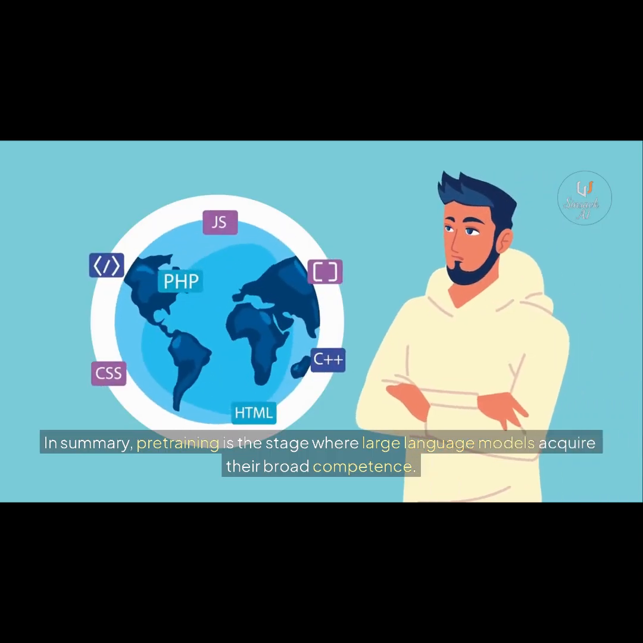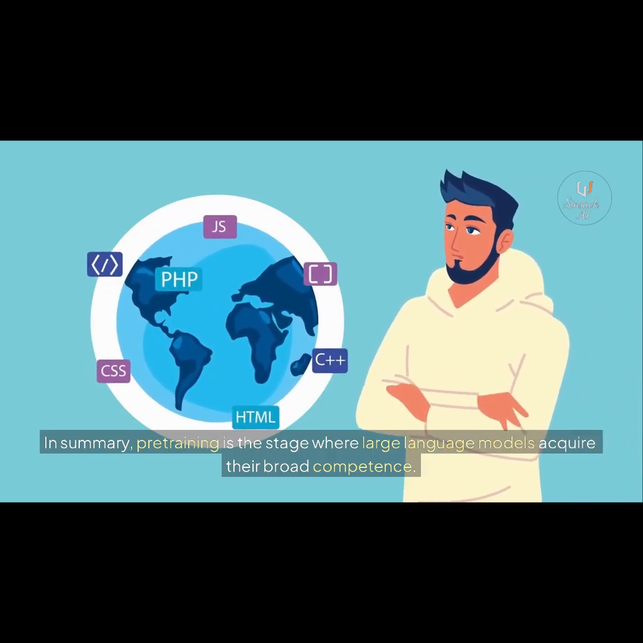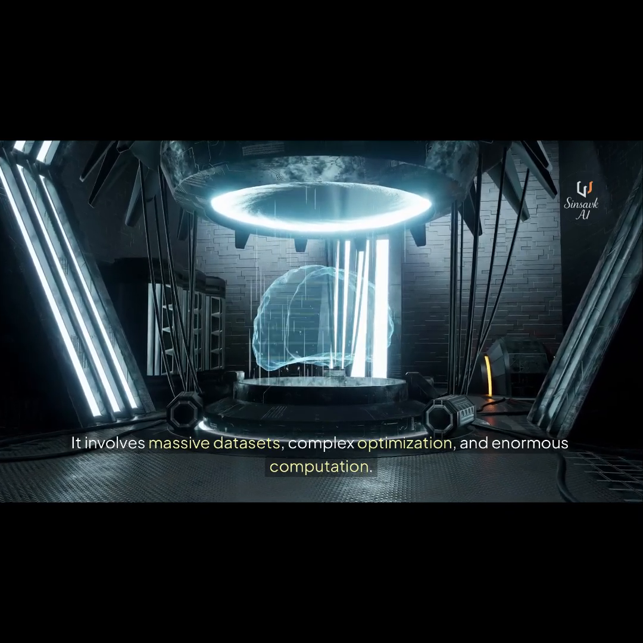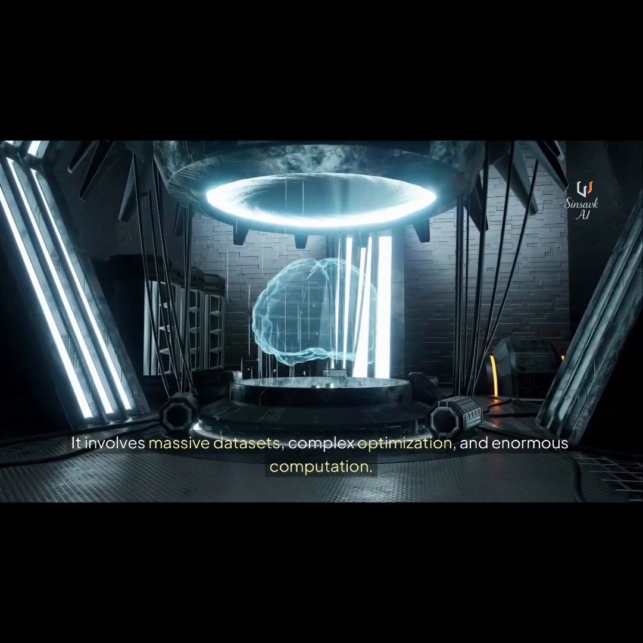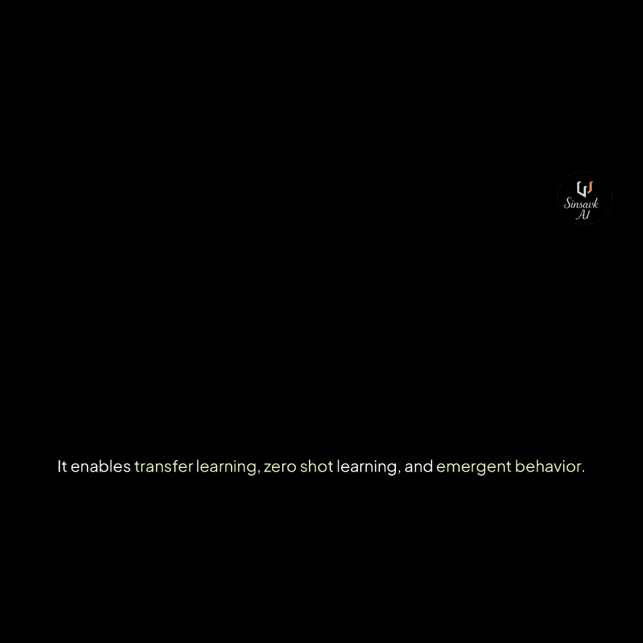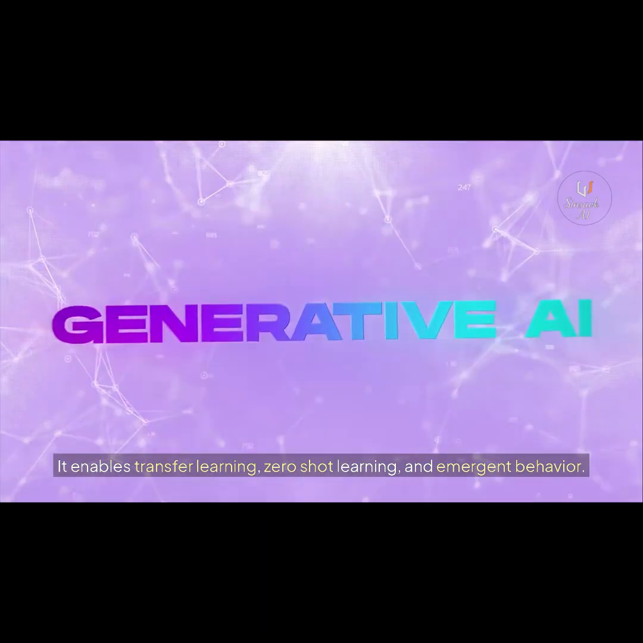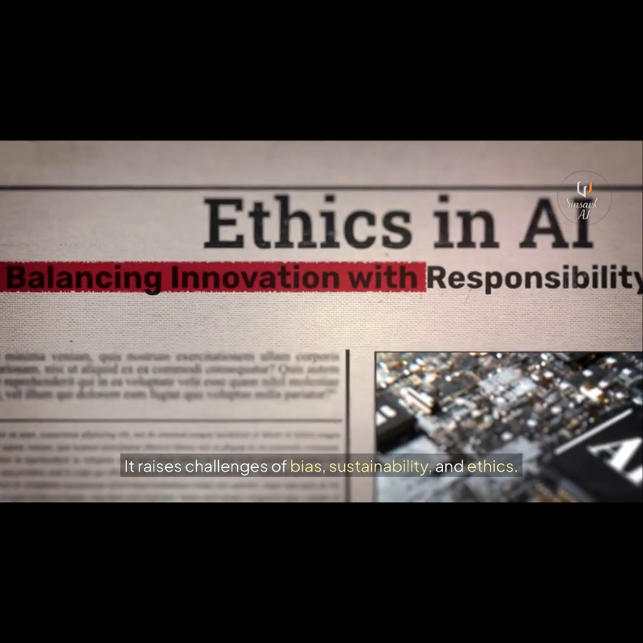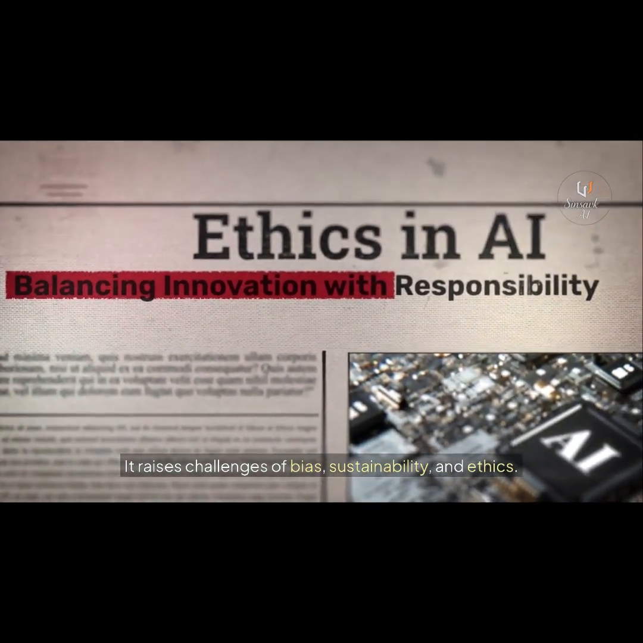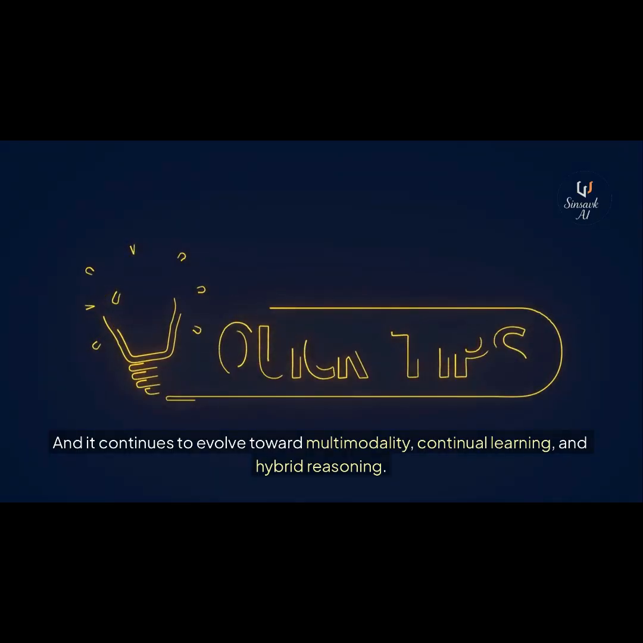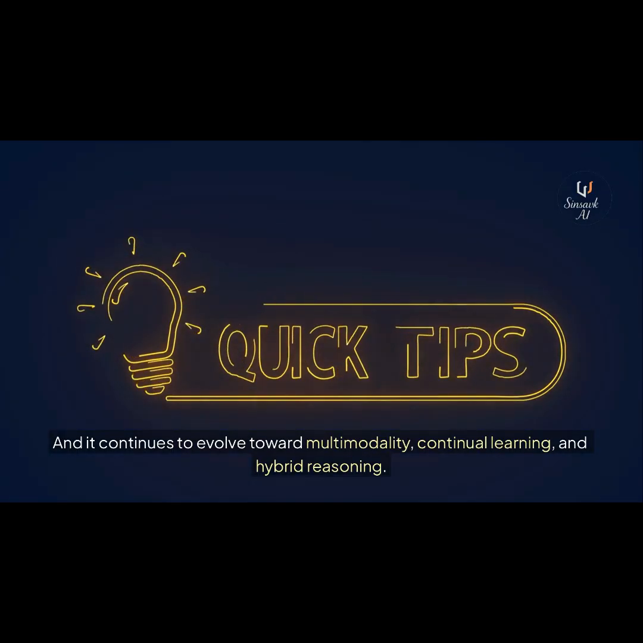In summary, pretraining is the stage where large language models acquire their broad competence. It involves massive datasets, complex optimization, and enormous computation. It produces embeddings and attention patterns that capture the structure of language and knowledge. It enables transfer learning, zero-shot learning, and emergent behavior. It raises challenges of bias, sustainability, and ethics. And it continues to evolve toward multimodality, continual learning, and hybrid reasoning.